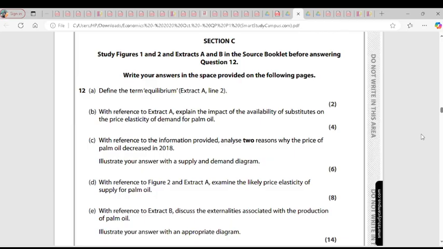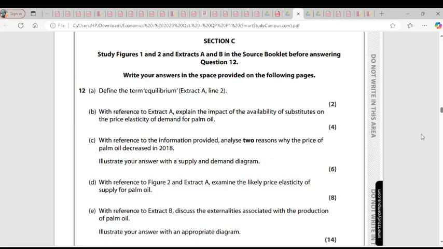With reference to extract A, explain the impact of availability of substitutes on the price elasticity of demand for palm oil. So first, you have to define what a substitute is, and what price elasticity of demand is. Price elasticity of demand is the degree of responsiveness of the quantity demanded of a product as a result of a change in price. Substitutes are goods that can be used in place of another.